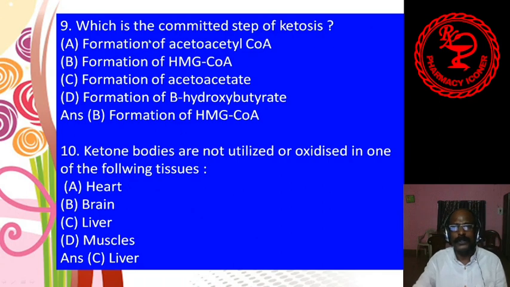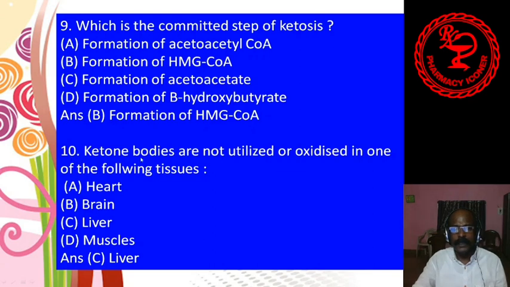Number 9, which is the committed step of ketosis? A, formation of acetoacetyl-CoA, B, formation of HMG-CoA, C, formation of acetoacetate, D, formation of beta hydroxybutyrate. Answer is B, formation of HMG-CoA.